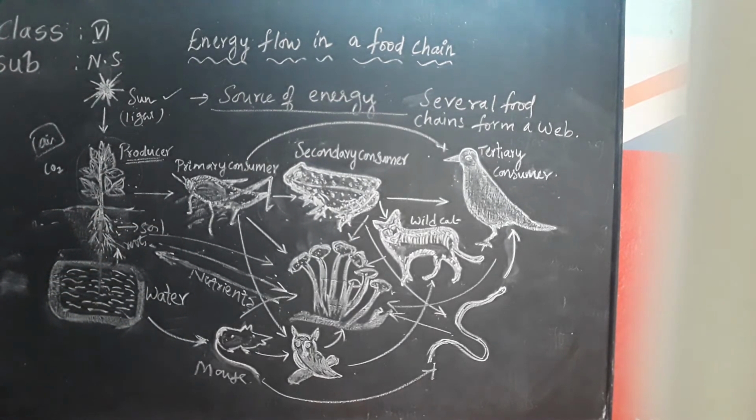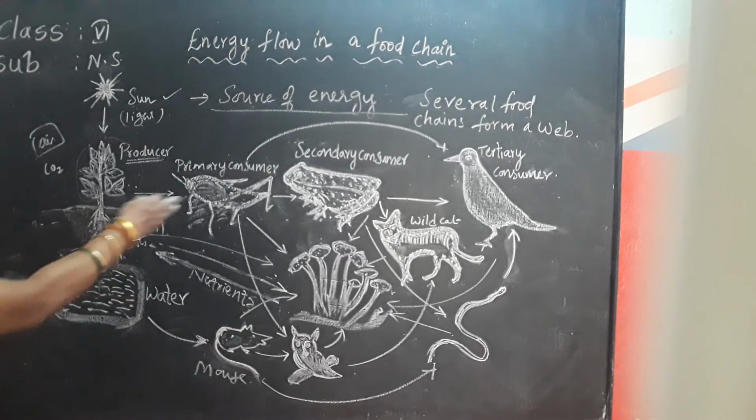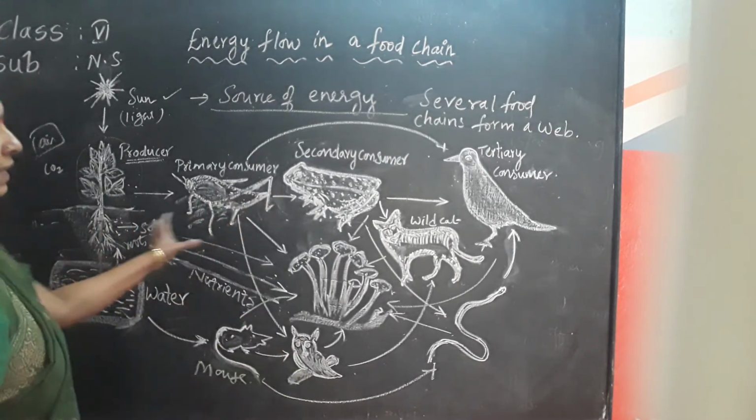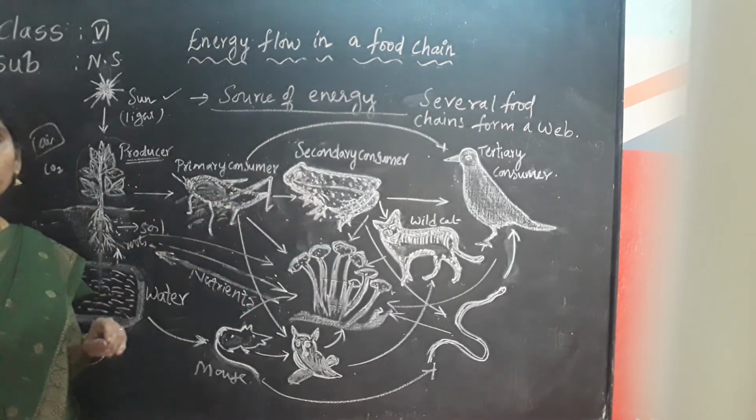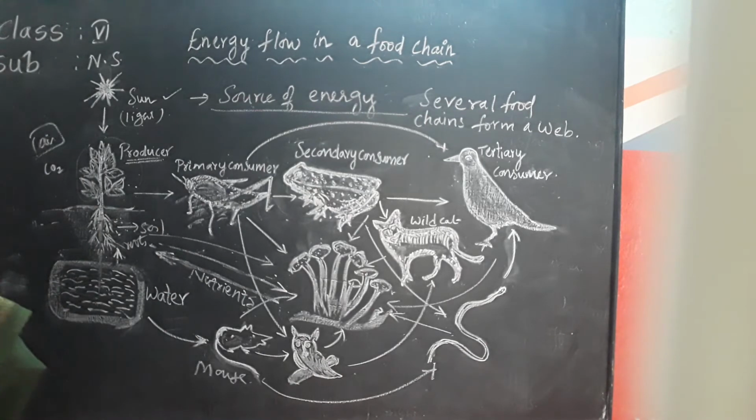Is it clear, children? What is a food web? Food web is interconnection between several organisms of food chains. Okay, so these are several food chains. In simple words we can say that several food chains form a food web. Is it clear? So that is about the food web.